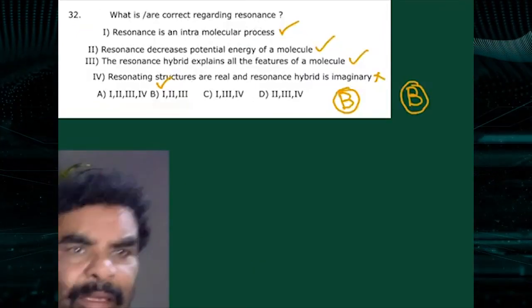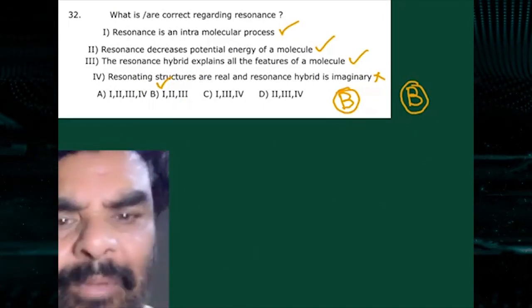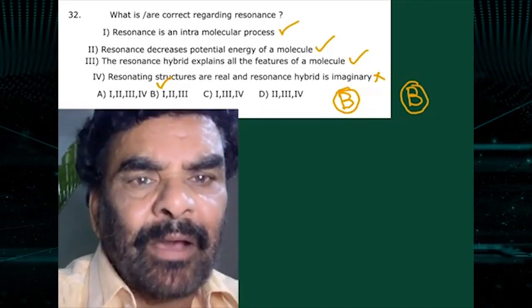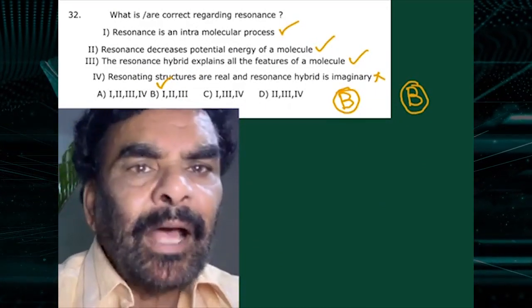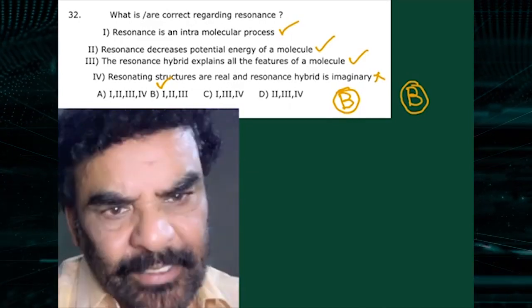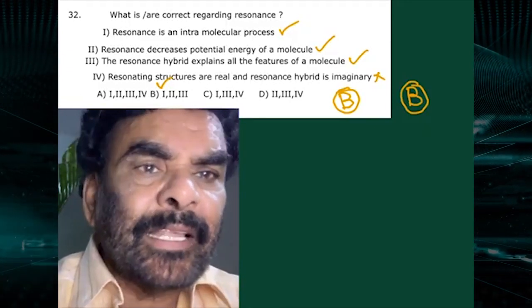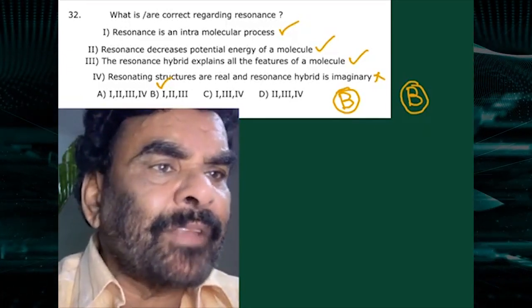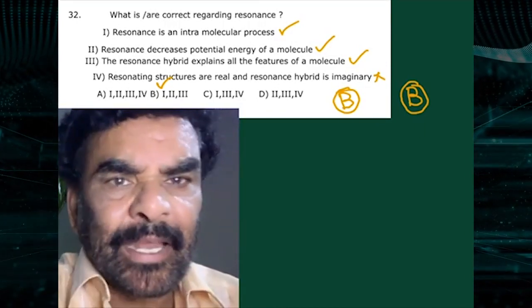So what is correct regarding resonance? Resonance is intramolecular. It takes place within the molecule, so that phenomenon is called an intramolecular phenomenon. And resonance decreases the potential energy of the molecule. Yes, the driving force is the decrease of potential energy. And the resonance hybrid explains all the features of the molecule. Yes, 3 is correct. The resonance hybrid is correct.